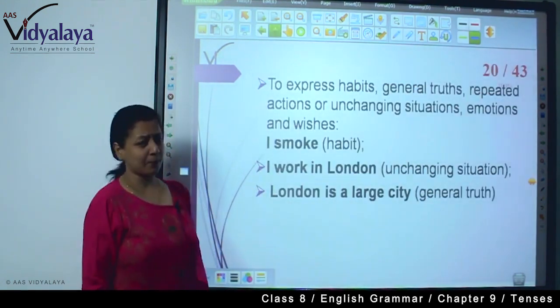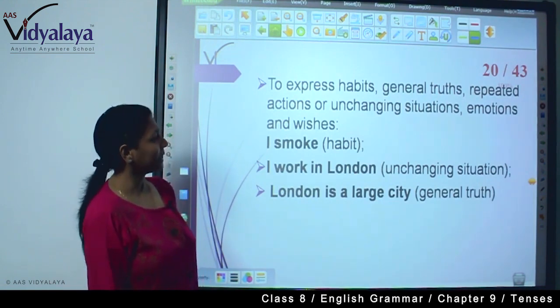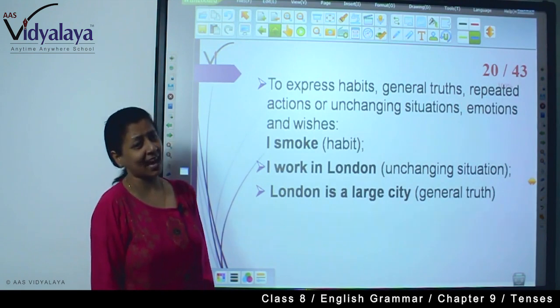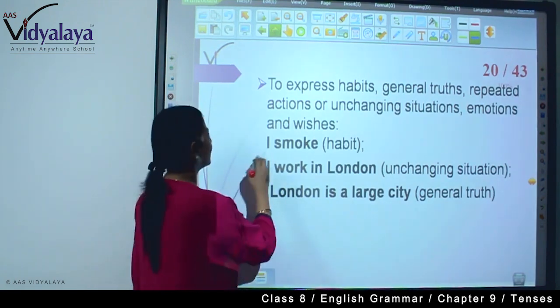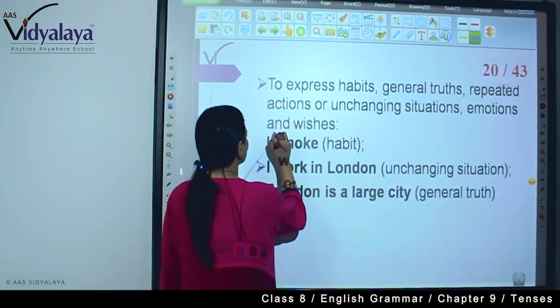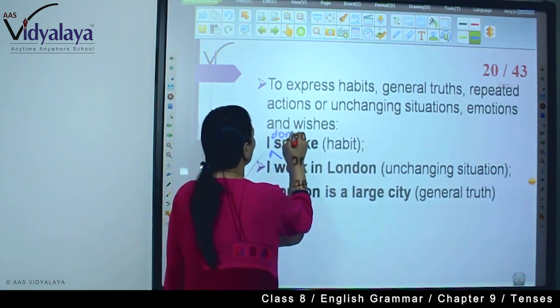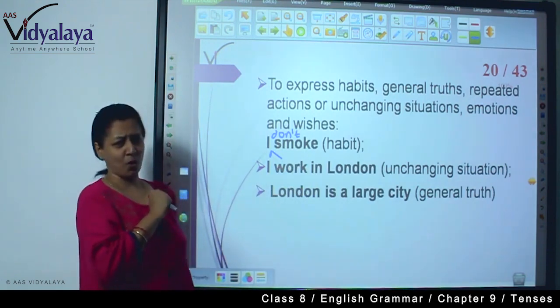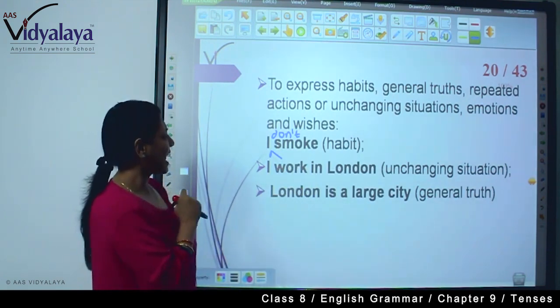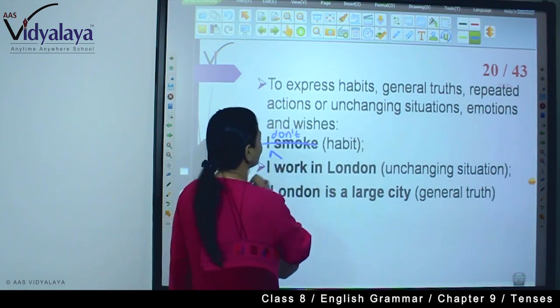To express habits, general truths, repeated actions or unchanging situations, emotions and wishes. I don't smoke. This is a habit.